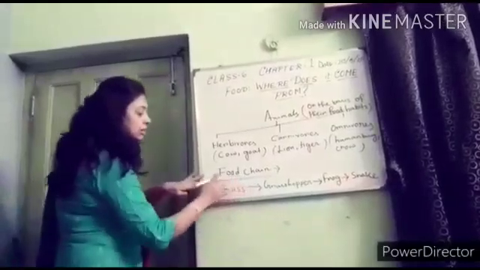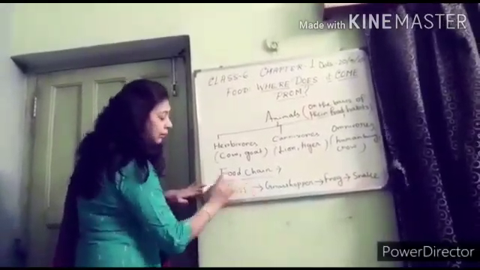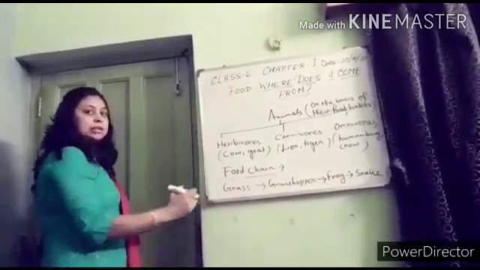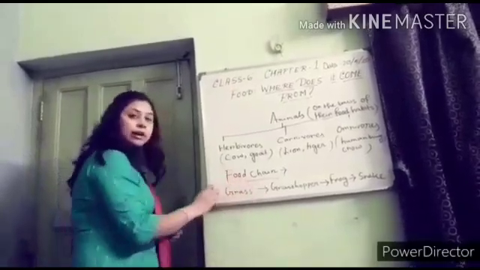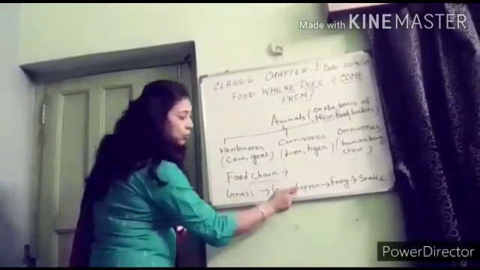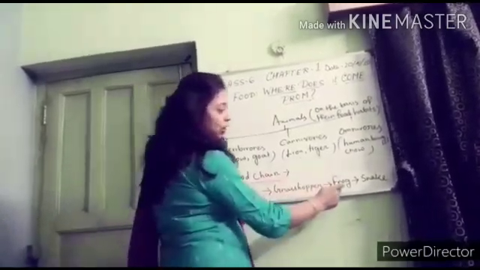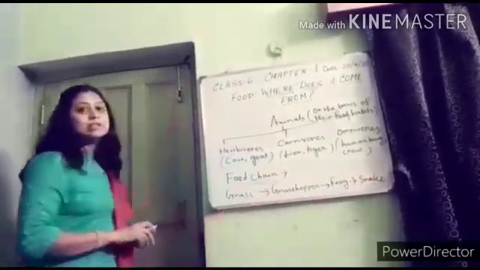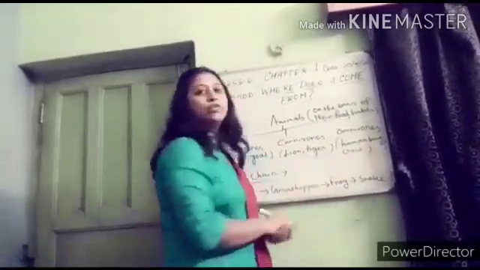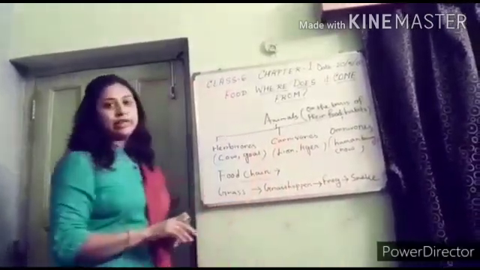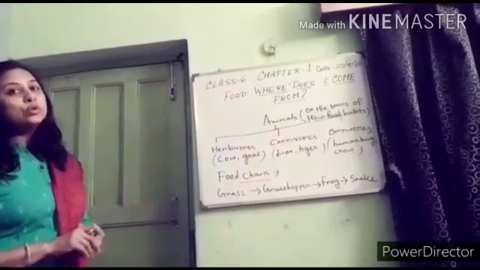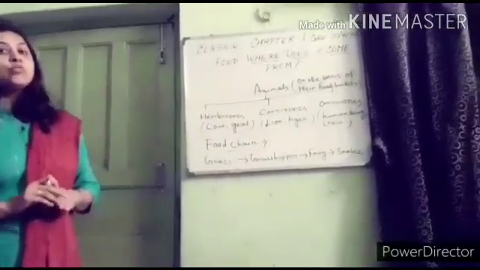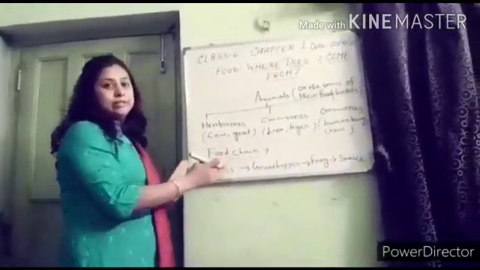So here, grass is the plant or producer which produces food and traps the solar energy. So solar energy is trapped in the grass. This energy is transferred to the grasshopper, from there to the frog, and from the frog to the snake. So in this sequence, food energy is transferred from one organism to another. This is known as food chain.